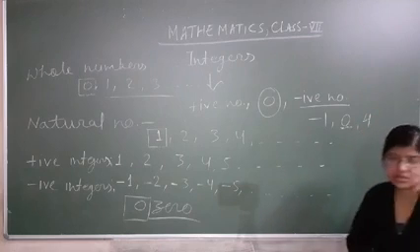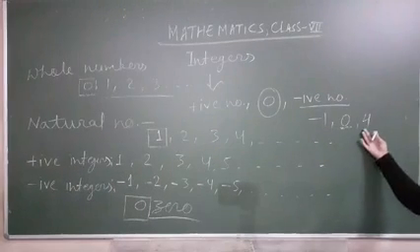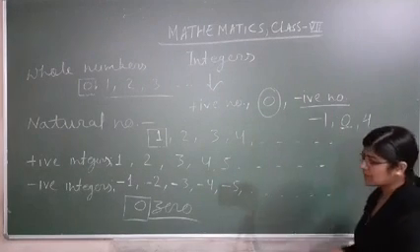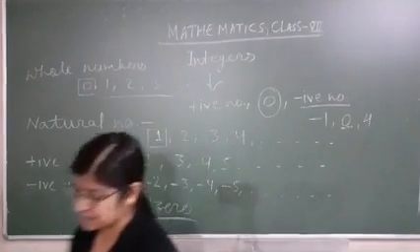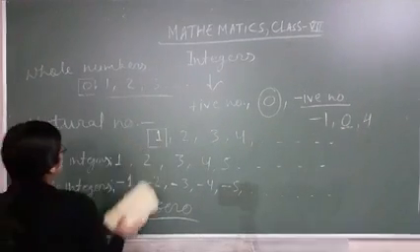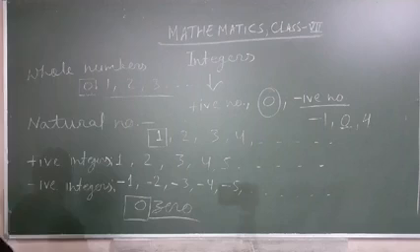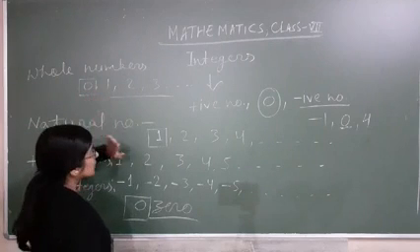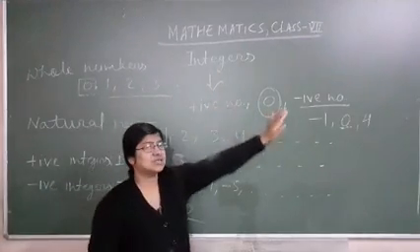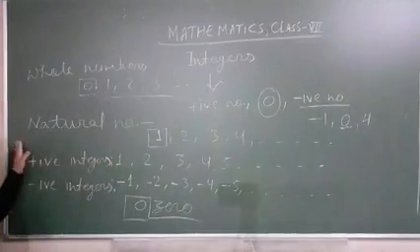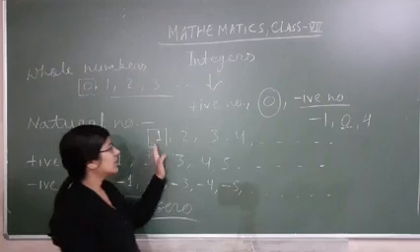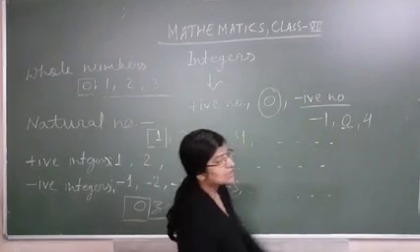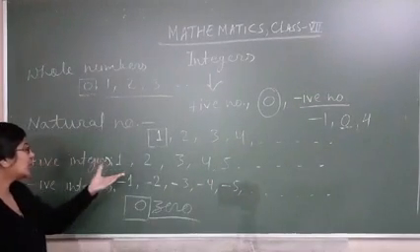4 is an integer. Okay, so combinedly positive numbers, 0 and negative numbers are called integers. So we are getting that whole numbers started from 0, so the smallest whole number is 0 and the largest whole number is not defined. Same way natural numbers started from 1 and the smallest natural number is 1. So the largest natural number is undefined or not defined.